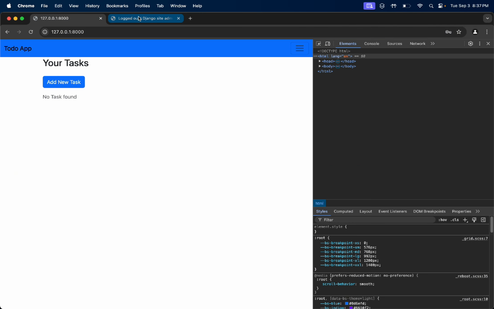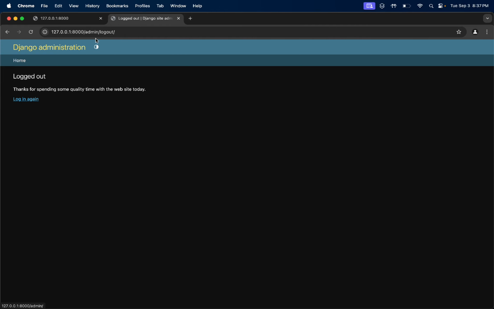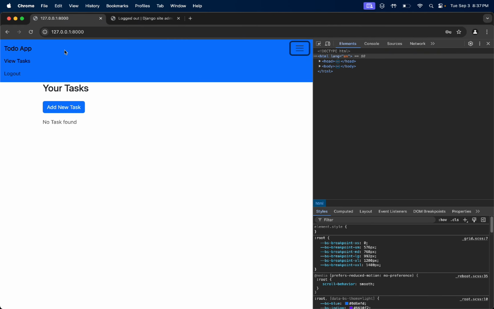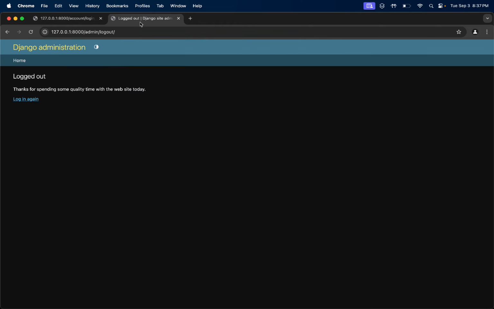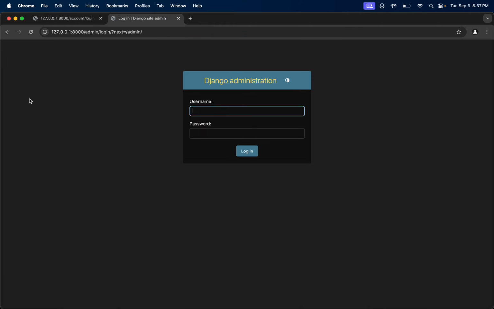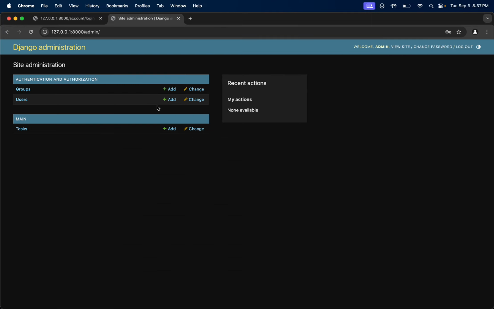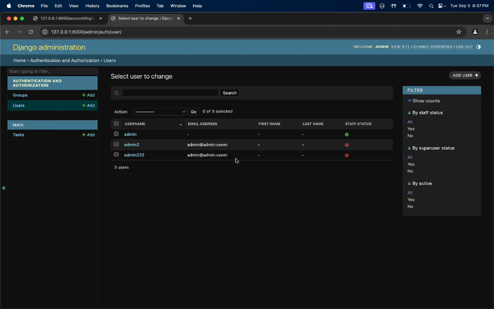So it is registering the user with the same email ID. Let me log out, go to the admin panel, log in again. Users. So yeah, it is allowing the user to register with the same email ID. So I think we need to fix it, and we will fix it in our next video.